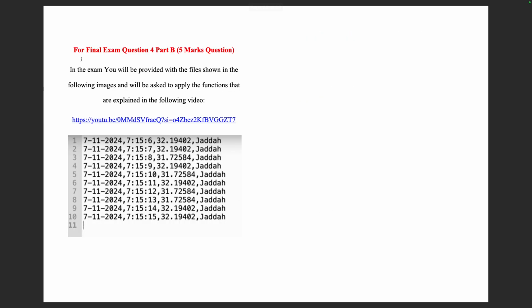Then there will be a part 2. In the final exam question part 2, again a 5-mark question, you will be provided with the file shown in the following image. This file you will be shown, right? The same file, exactly the same file. And you will be asked to apply the functions that are explained in the following video. Now this video is about dictionary. The previous video was about list and the functions with the list, and this one is with the dictionary. So you'll be given a file like this, and you will be asked to do what I'm doing in the video, right? So this is what you have to do to prepare for question number 4.